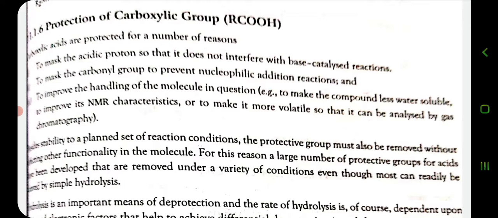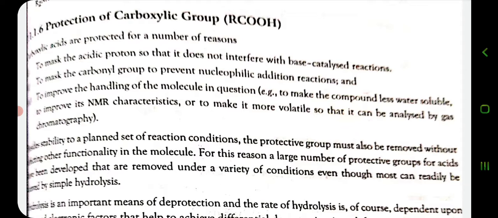Carboxylic groups are protected for a number of reasons: to mask the acidic proton so that it does not interfere with base catalyzed reactions, or to mask the carbonyl group to prevent nucleophilic addition reactions, or to improve the handling of the molecule in question, like to make the compound less water soluble, to improve its NMR characteristics, or to make it more volatile so that it can be analyzed by gas chromatography.